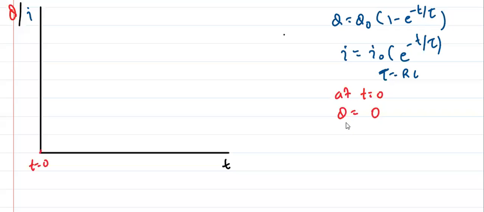And what about I? I is equal to what? Now, this is also 0, right? If it is 0, then e to the power 0 is 1, and this is I naught. So I is equal to I naught.